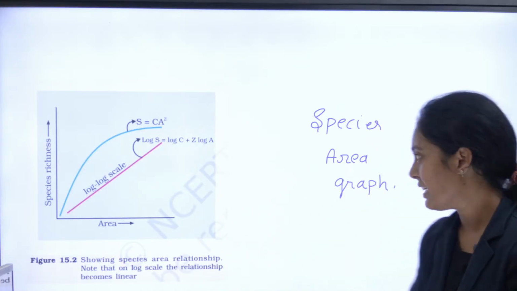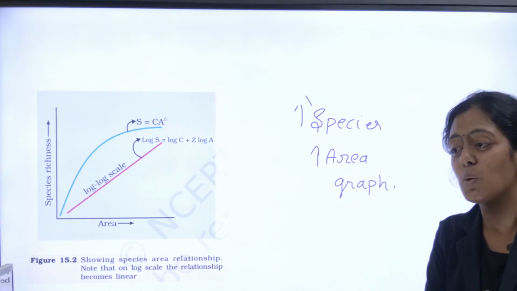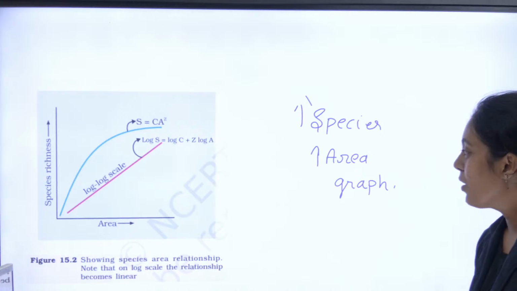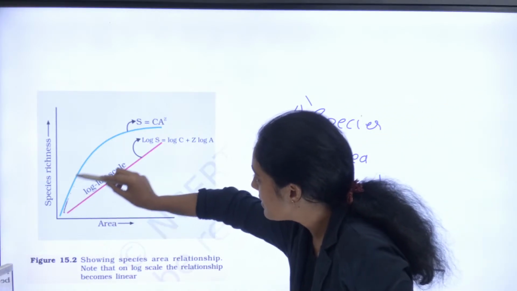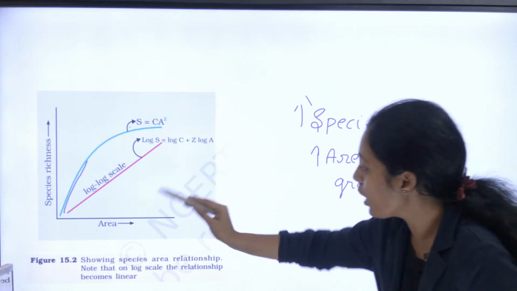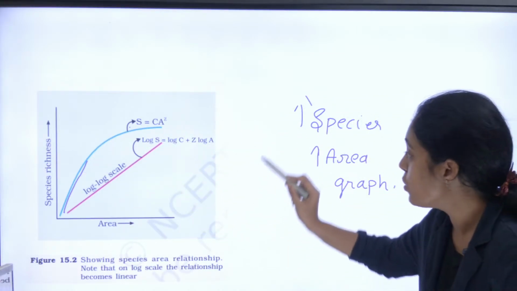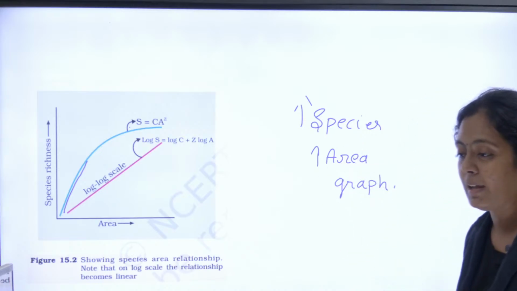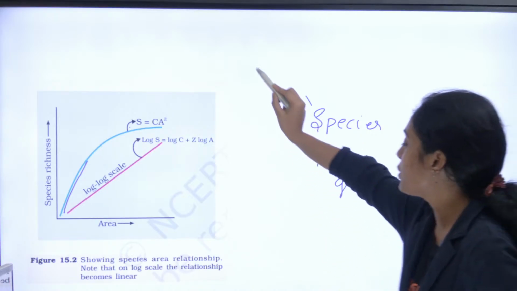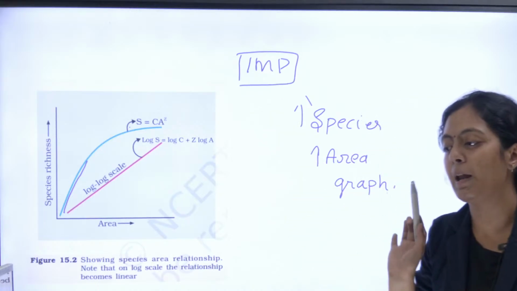As the area increases, the amount of species also increases. Very simple. It is given by S is equal to CA to the power Z. If you take log on this side and log on that side, log S is equal to log C plus Z log A. This graph is quite important, guys. They can ask about the species area relationship graph.